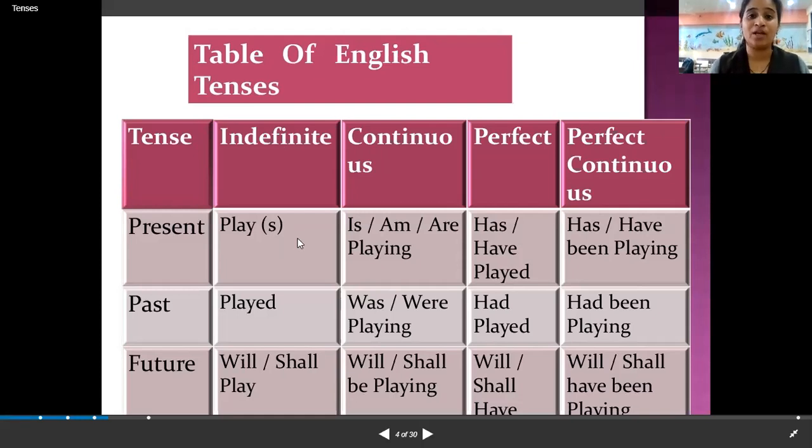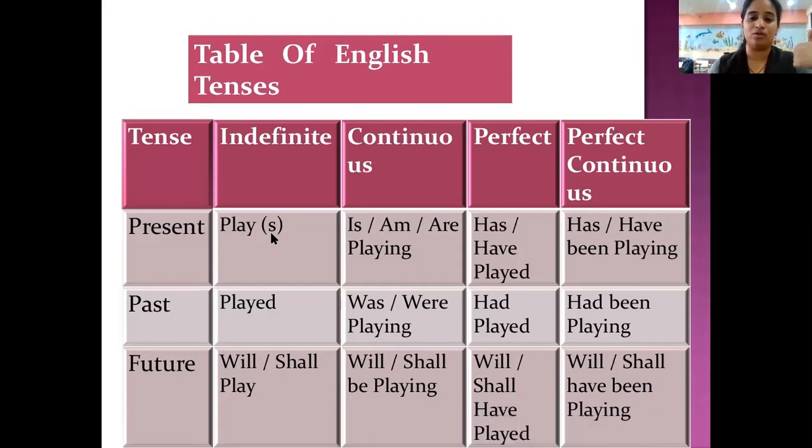Why plays? If the subject is singular, if the subject is plural, according to that, the addition of s will come. If the verb is singular, or the verb is plural, according to that, s or es comes. If it is singular, you will have s or es. If it is plural, then you don't have s or es. So according to that, it changes.